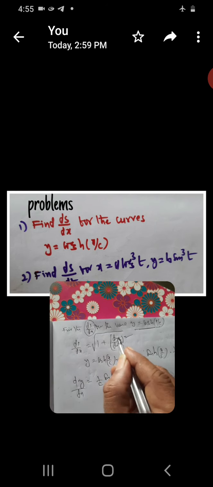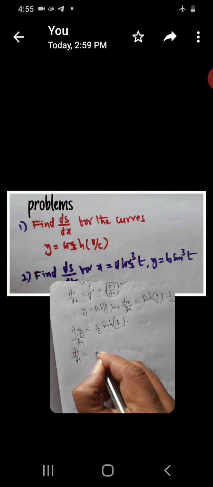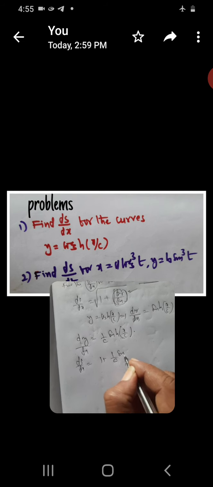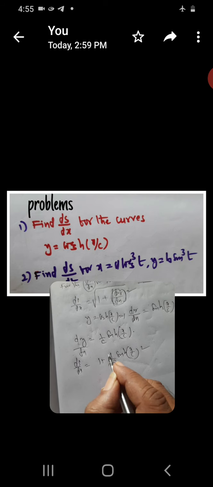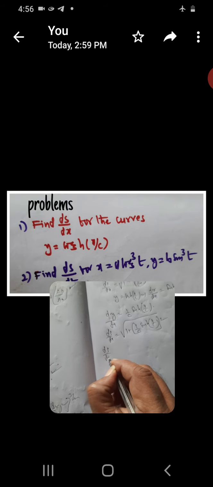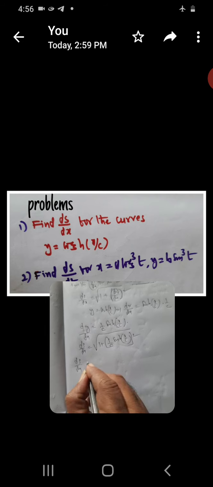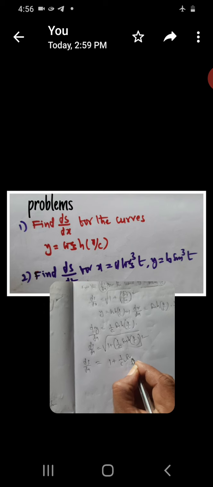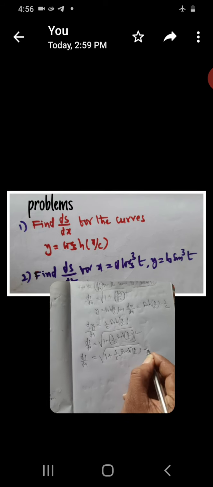Now in the formula, substitute this: ds by dx is equal to the square root of 1 plus sin h square (x by c). This is the arc length derivative.